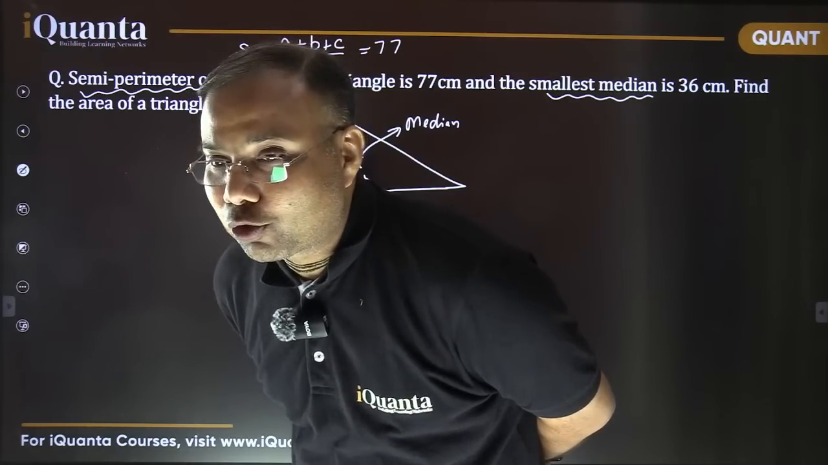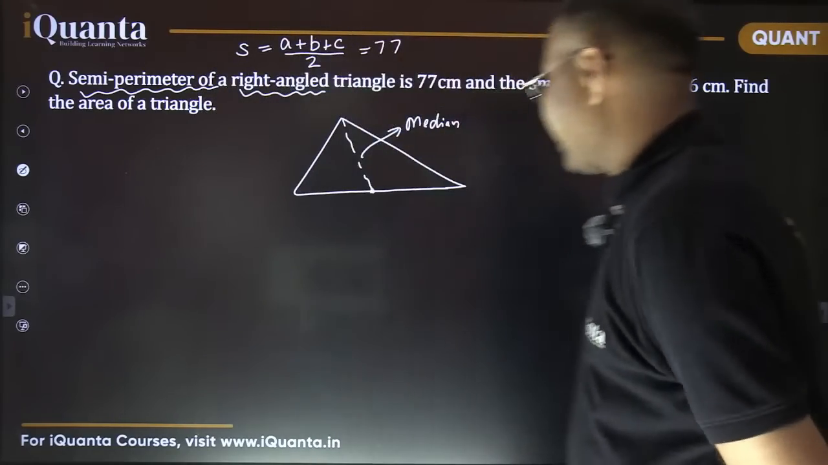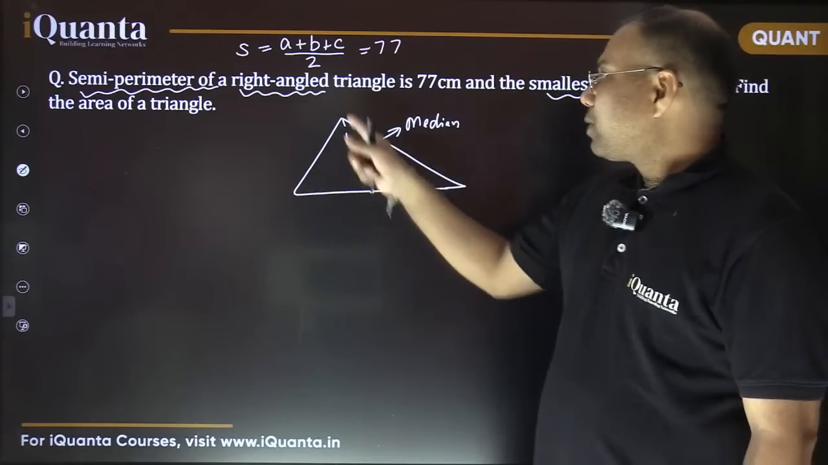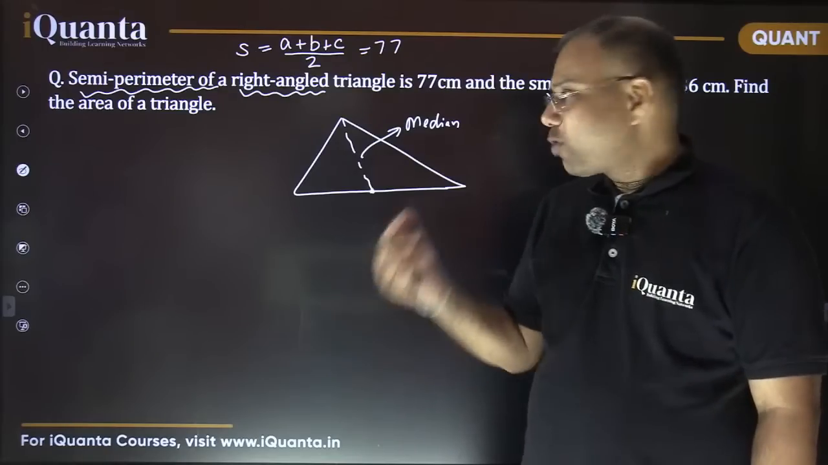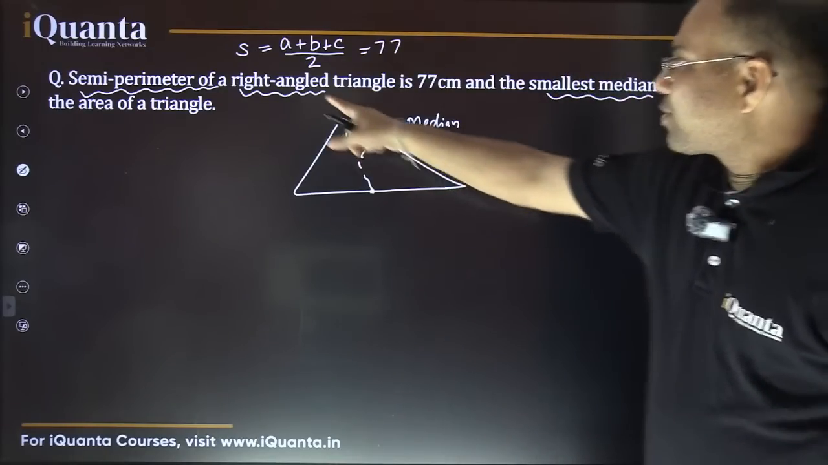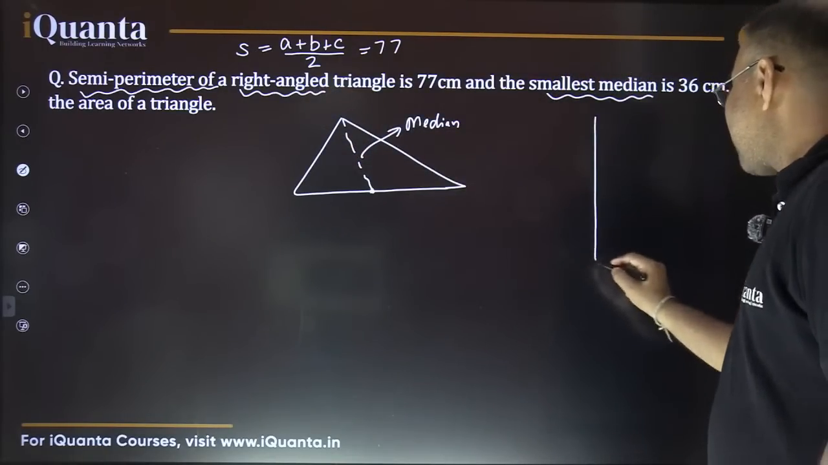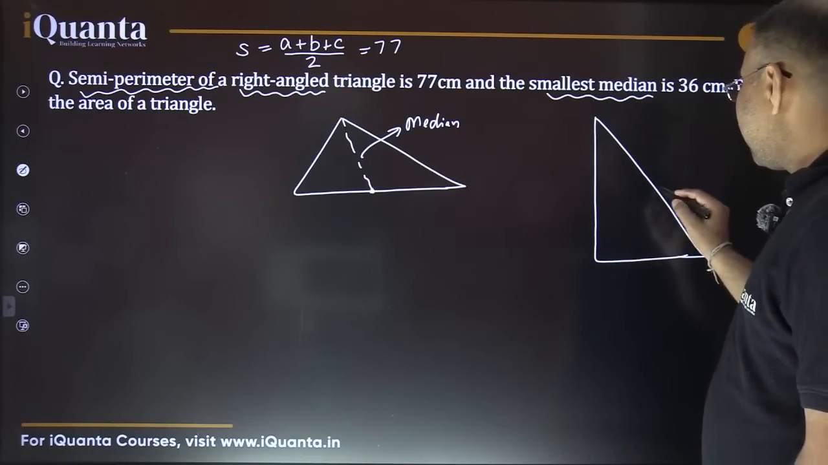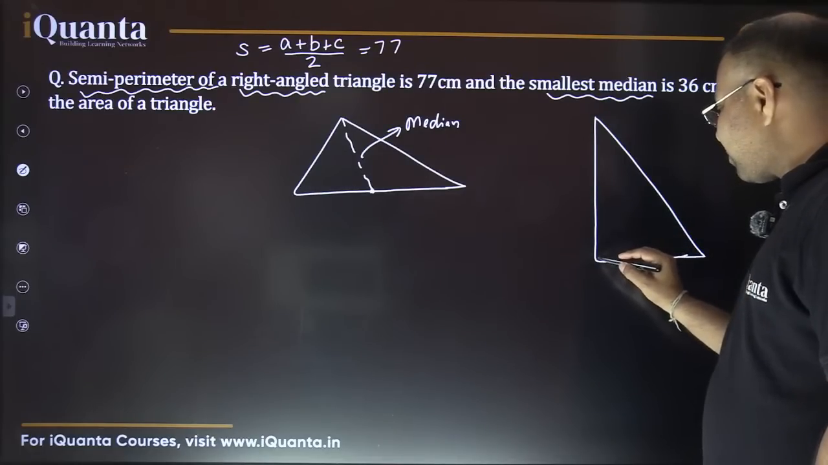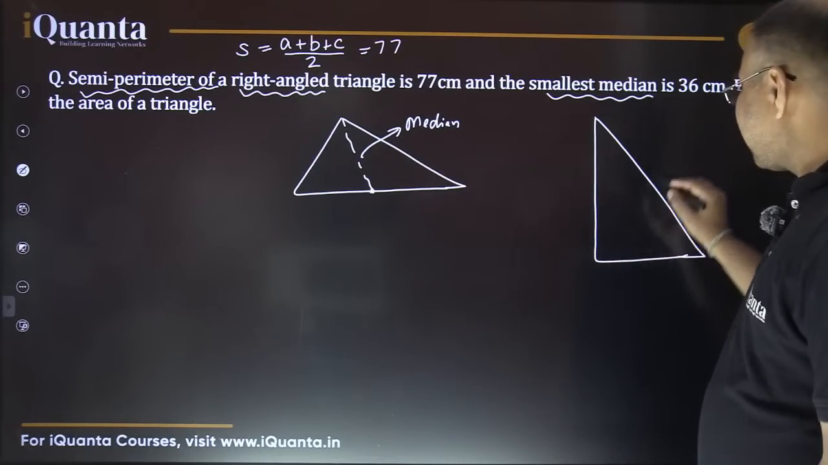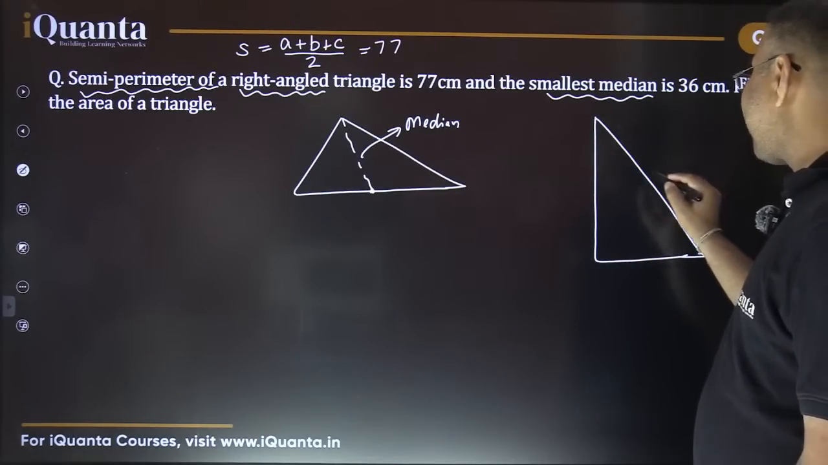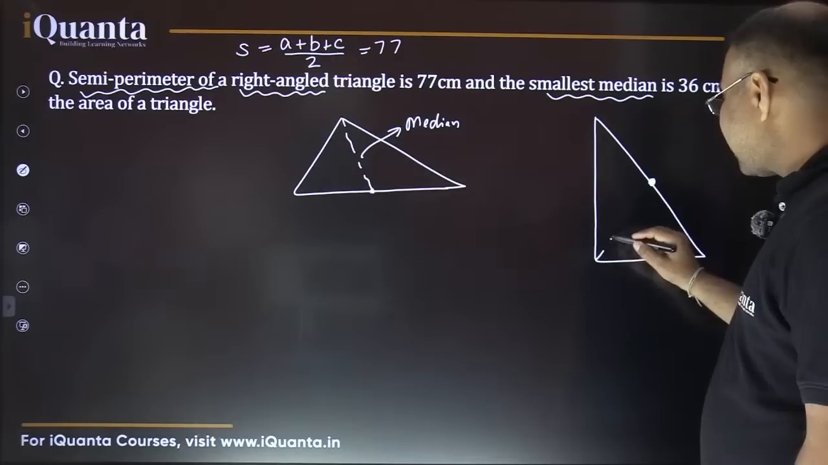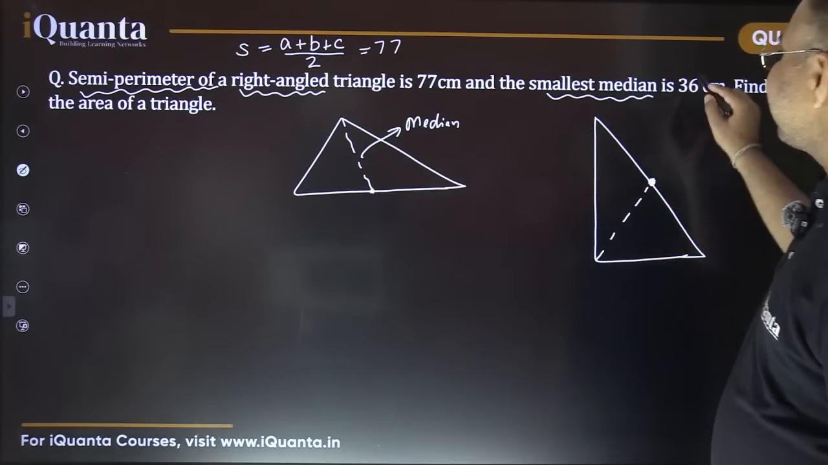Yes, exactly. That's true, Shivam. 90 degree वाले vertex से. So basically on the longest side, सीधी सी बात है, the longer the side, smaller would be the median, right? So in case of a right angle triangle, the smallest median will certainly be starting from the vertex with right angle, and it will be falling on the midpoint of hypotenuse. So let's say this is the midpoint of hypotenuse. So this is the shortest median, and its length is given 36.